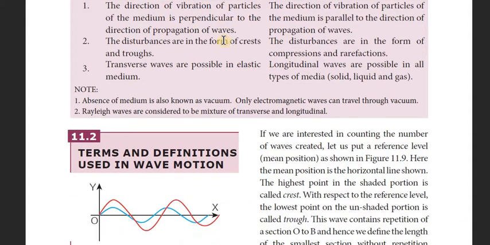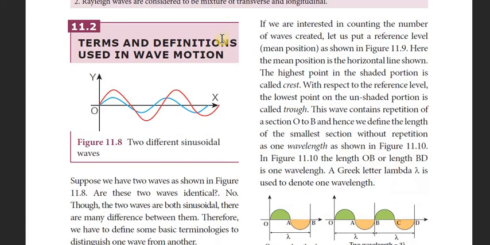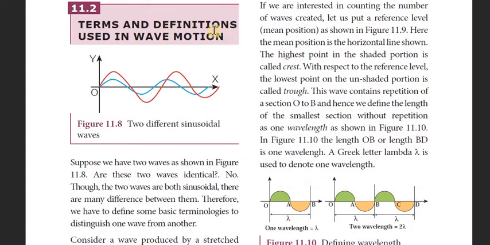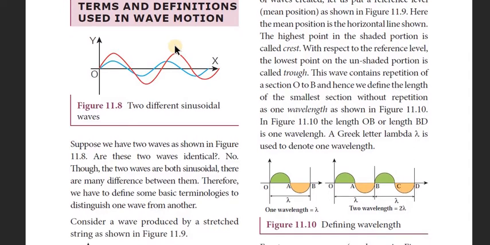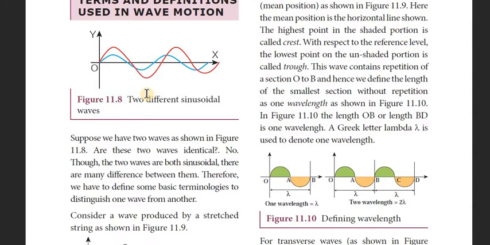Please note it down. The next topic is terms and definitions used in wave motion. What terms do we use in wave motion? Crest, trough, compression, rarefaction, wavelength, frequency, these are the terms we use.